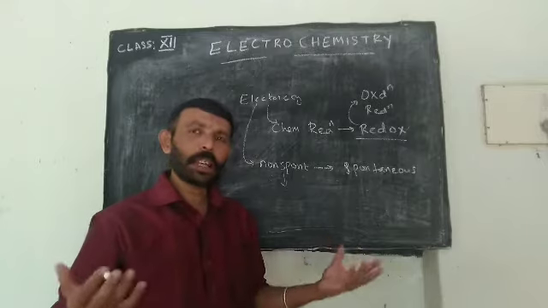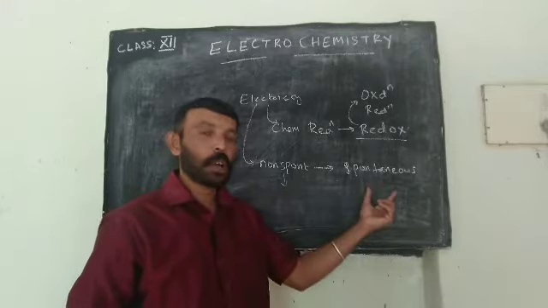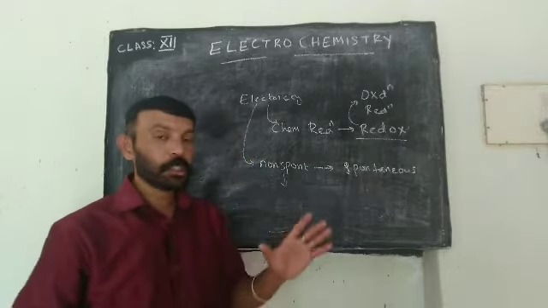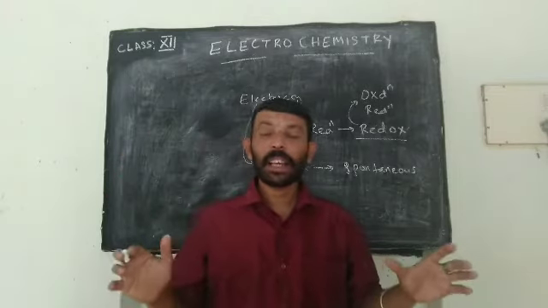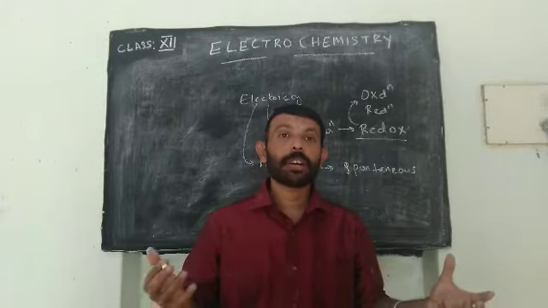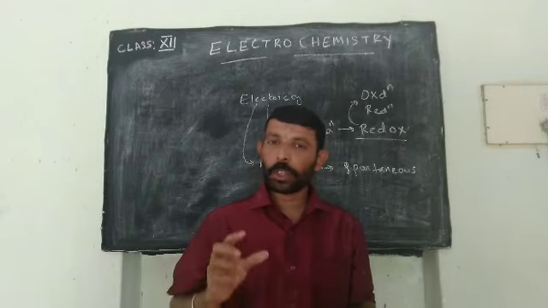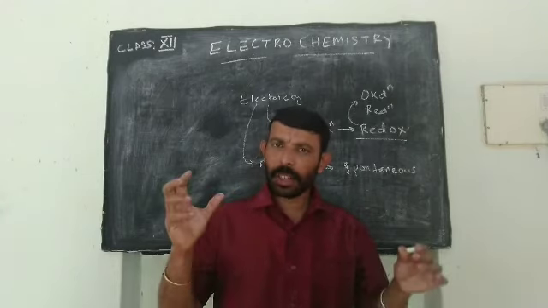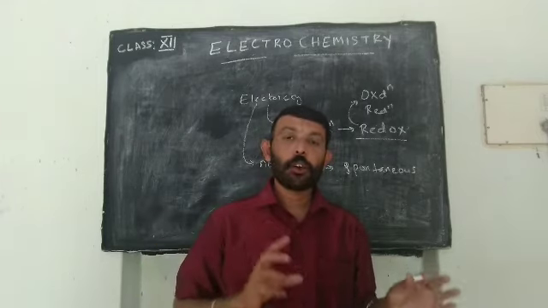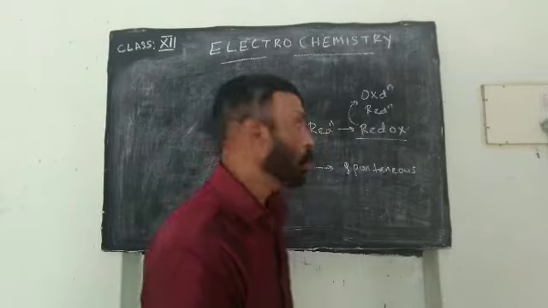So majority of the reactions are non-spontaneous. In order to convert non-spontaneous to spontaneous, we have to supply energy. So electrochemistry is the branch of chemistry dealing with the production of electrical energy as a result of redox reaction. And this electrical energy produced as a result of this redox reaction can be utilized for the conversion of non-spontaneous reaction to spontaneous reaction.